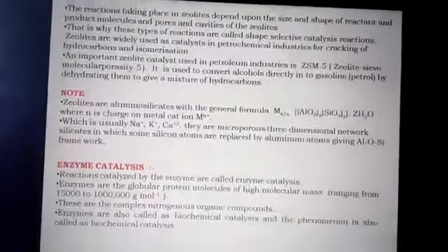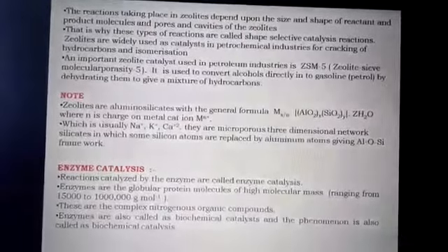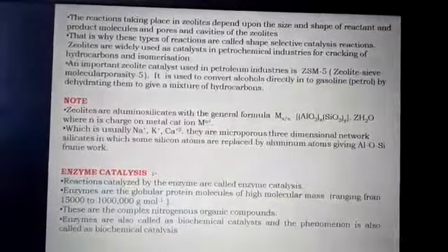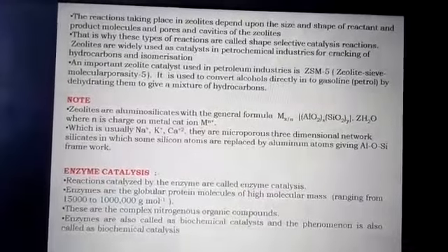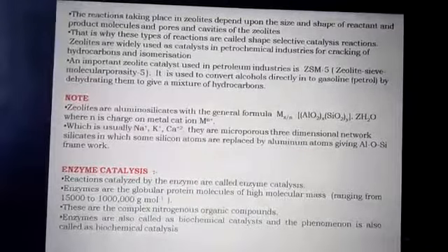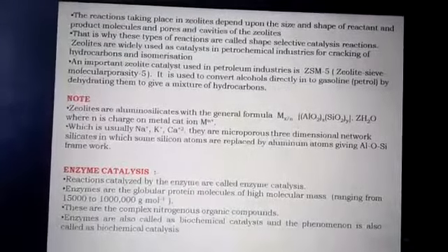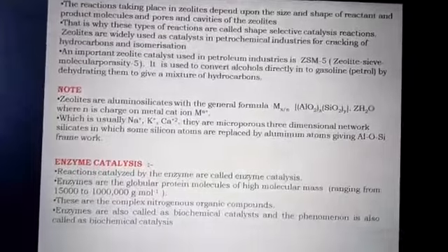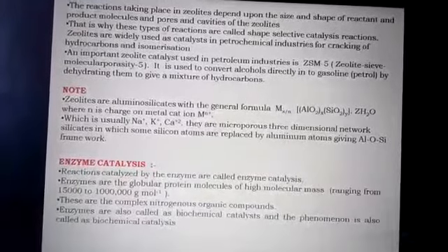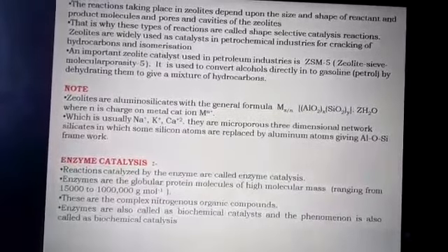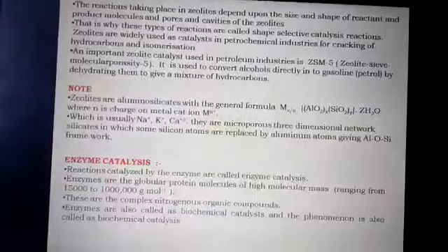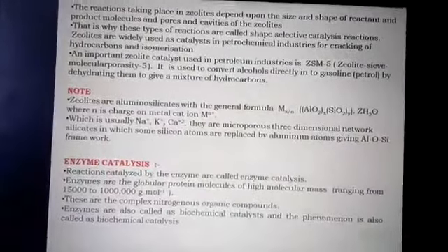Zeolites are aluminum silicates with the general molecular formula M x/n Al2O3 . xSiO2 . yH2O, where n is the charge on the metallic ion. Here the metals are Na+, K+ and Ca2+. They are microporous, three-dimensional network silicates in which some silicon atoms are replaced by aluminum atoms, giving an Al-O-Si framework.